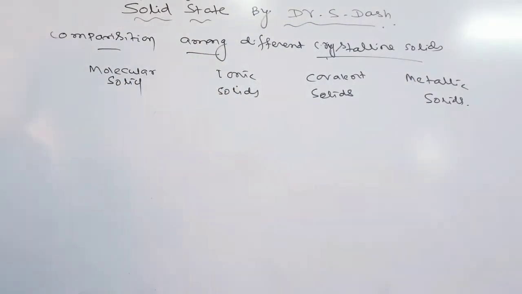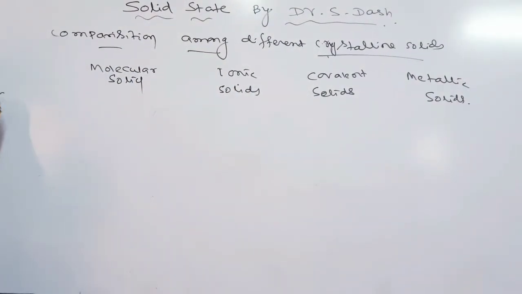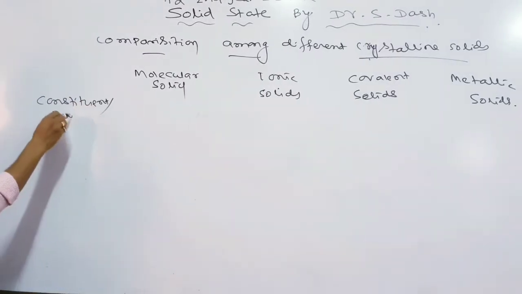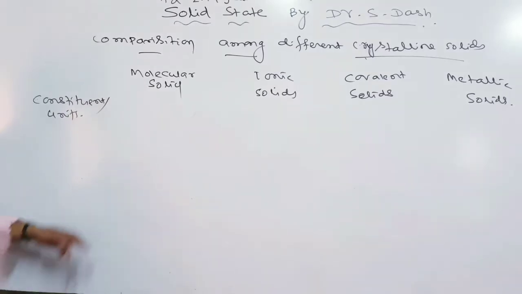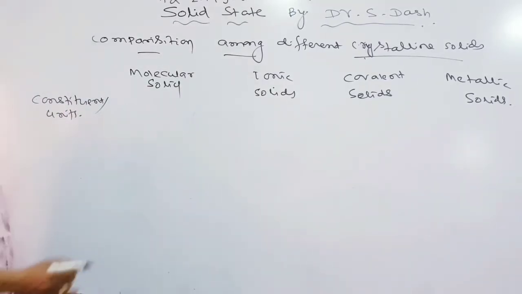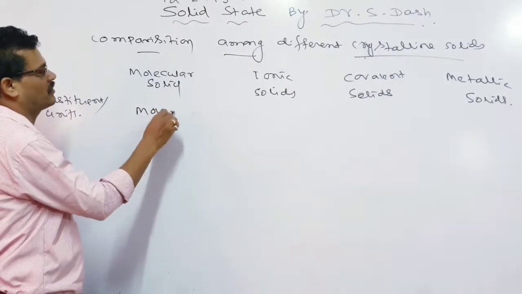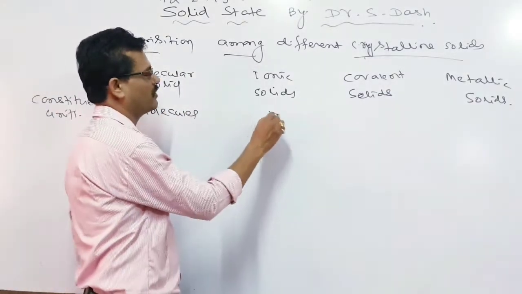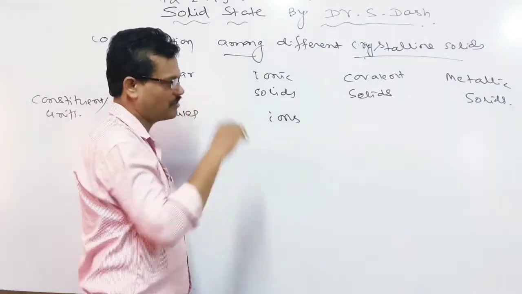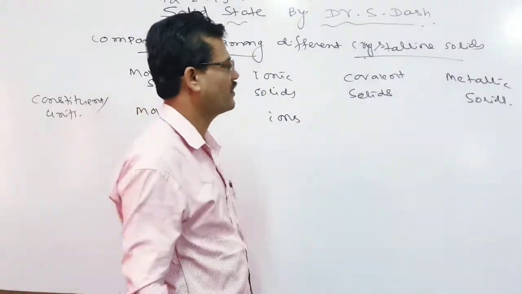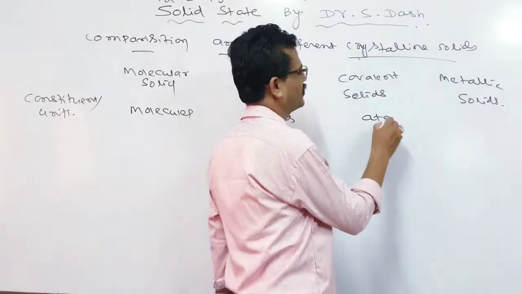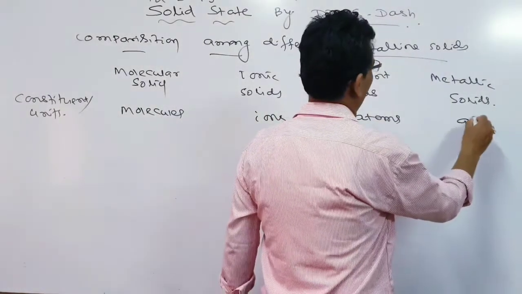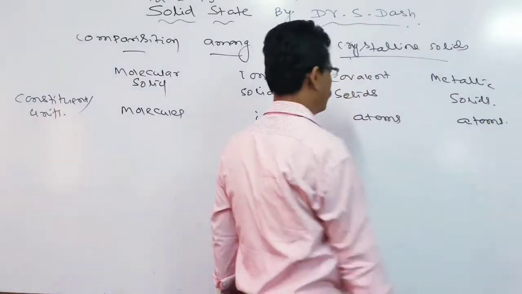Let us count the constituents, meaning the units by which they are formed. In case of the molecular solid, the constituent units are molecules. In case of the ionic solid, the constituent units are ions. In case of covalent solids, they are atoms. And in metallic solids, the constituent units are also atoms, metal atoms.